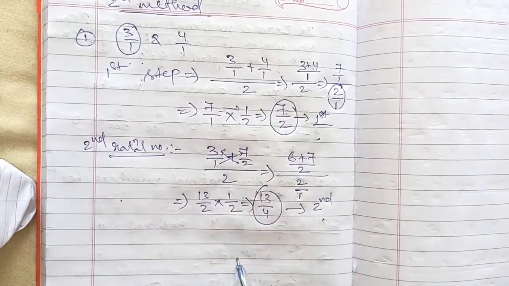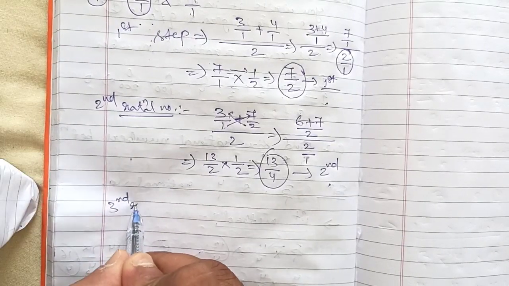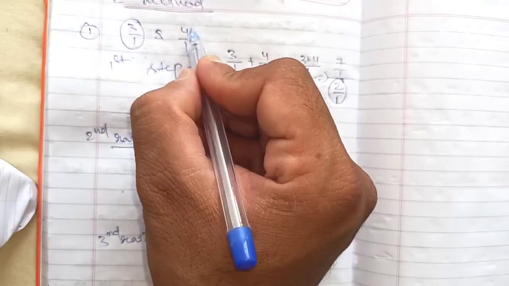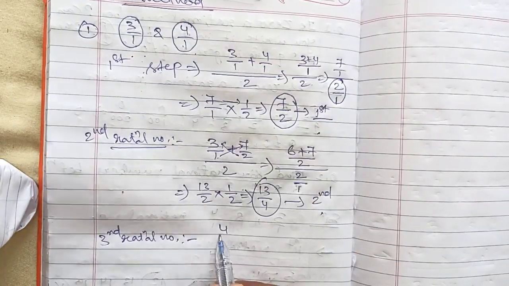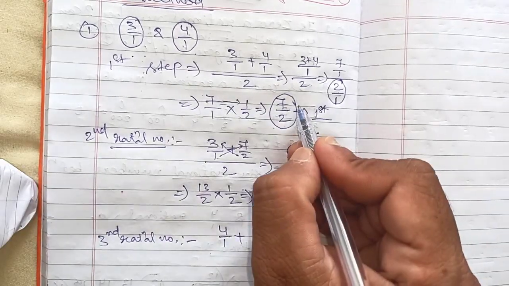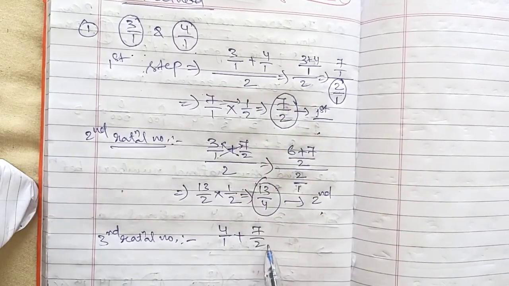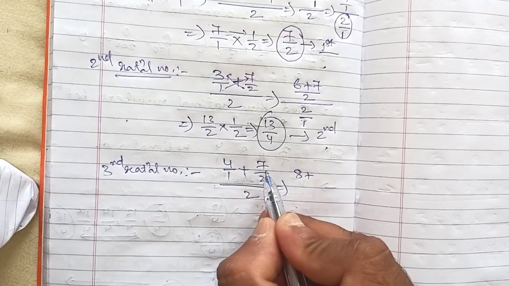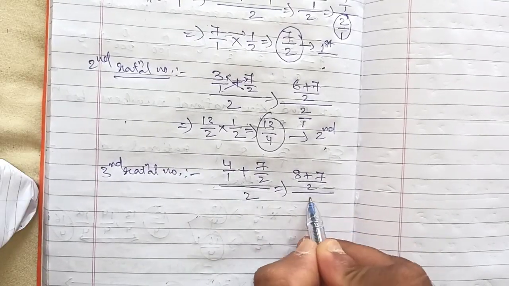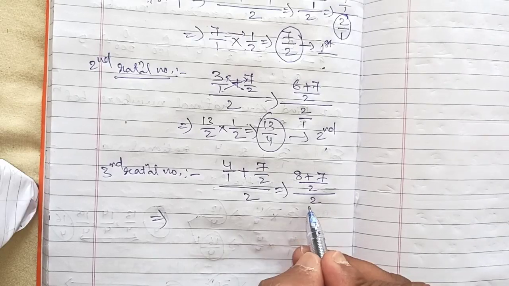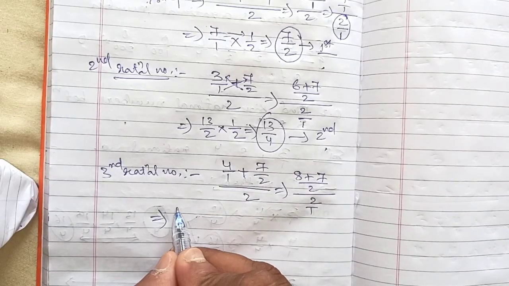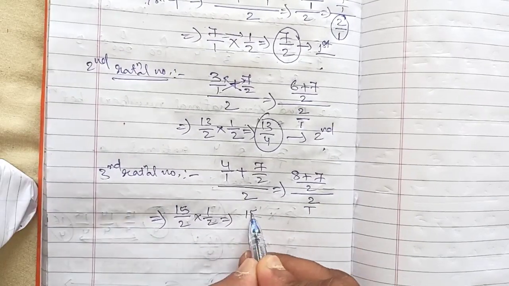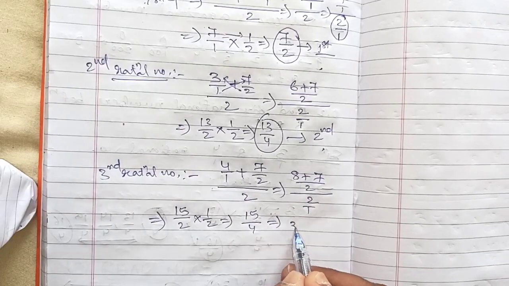Okay, now the third rational number. What you have to do, take the second value from the question, 4 by 1, plus the first rational number which you got, add it, divide by 2. Again cross multiply. 8, 7 1s are 7, divided by 2 whole divided by 2. There is nothing, so we will write 2 by 1. Now 8 plus 7 is 15 by 2 into 1 by 2, it will be 15 by 4. This is our third rational number.